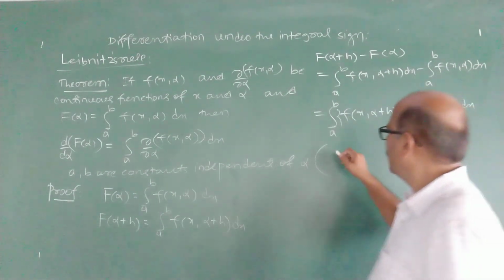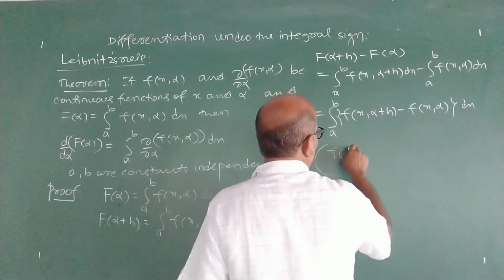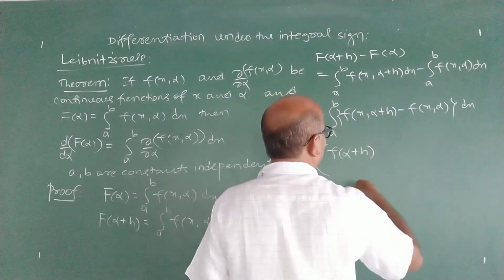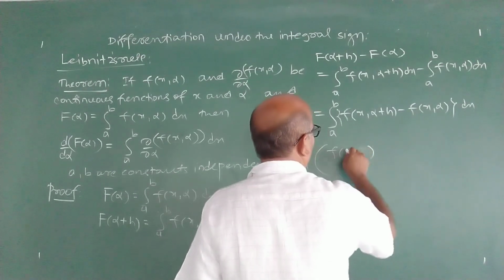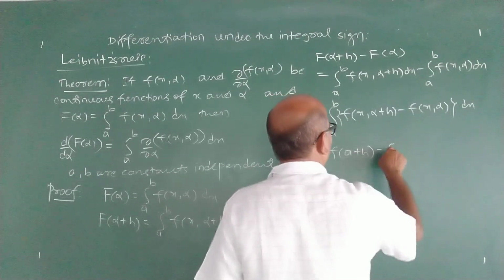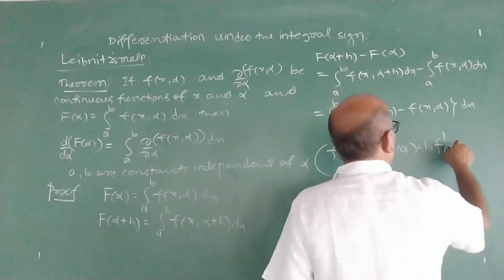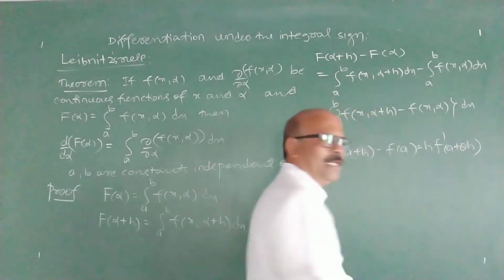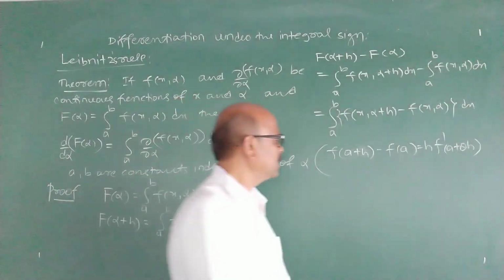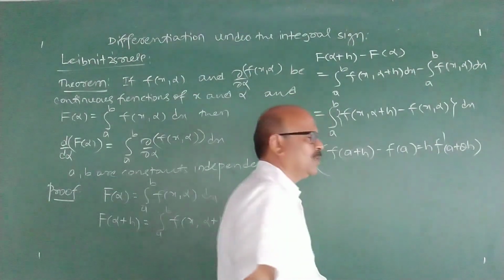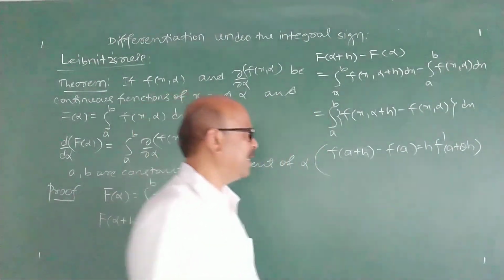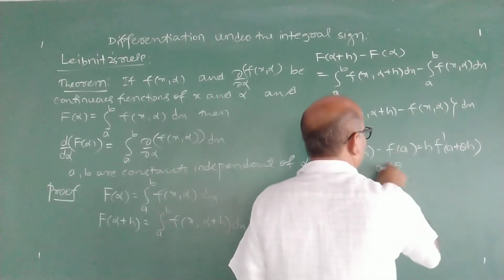What does theorem state? If f is a continuous function, then f of a plus h minus f of a is h into f dash of a plus theta h. See, this is Lagrange's mean value theorem of differential calculus, where theta lies between 0 and 1.